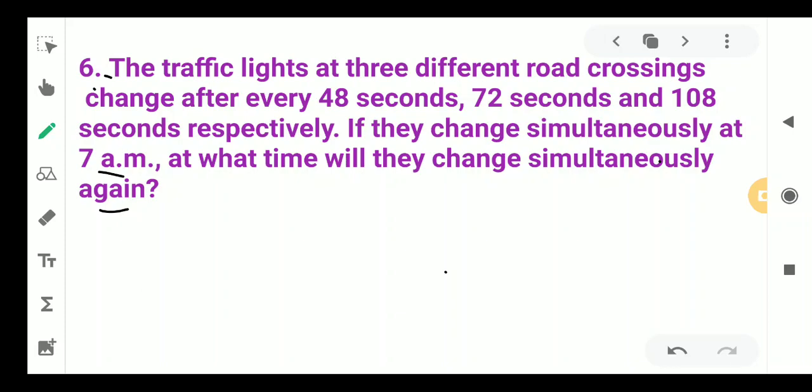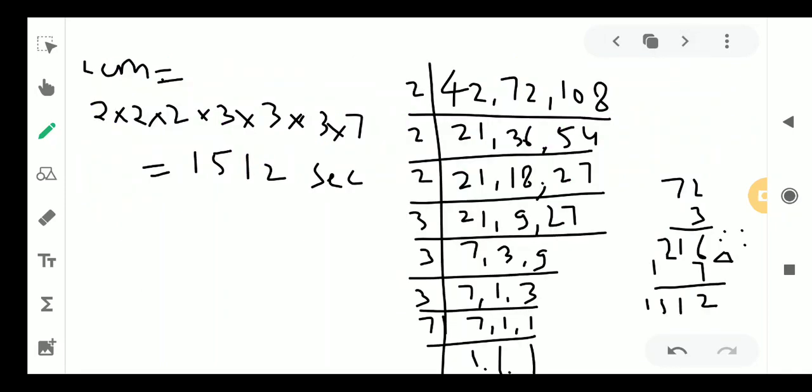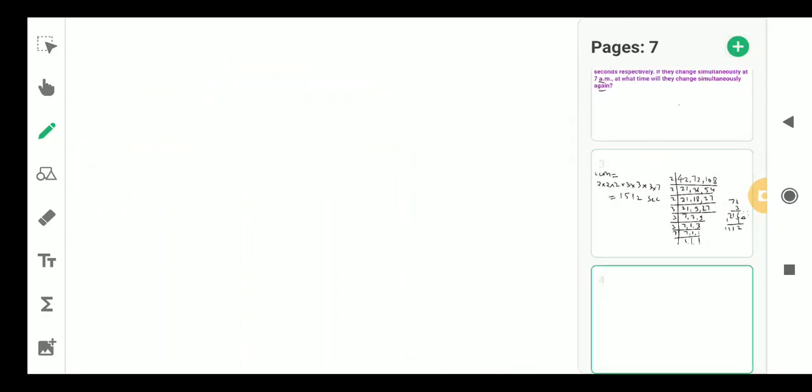Okay, now we have to see in 1512 seconds how many minutes or hours we can have. So let me convert this into minutes first. So 1512, if we convert into minutes, let me divide by 60.